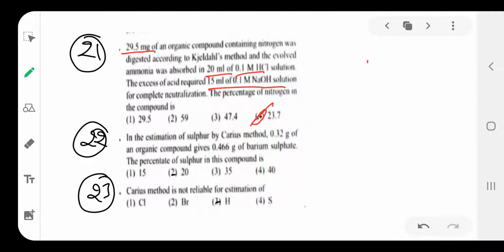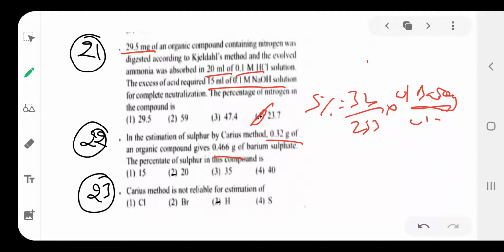Then see the next question. In estimation of sulfur by the Carius tube, 0.32 gram of organic compound is taken. The formula for estimation is 32 divided by 233 into weight of barium sulfate divided by organic compound weight into 100.